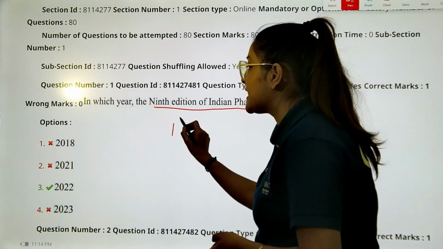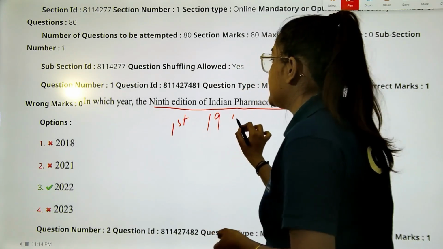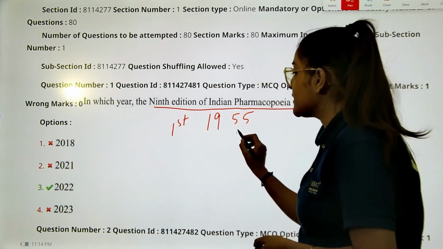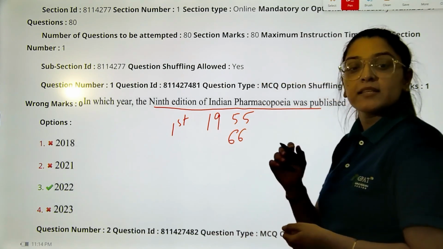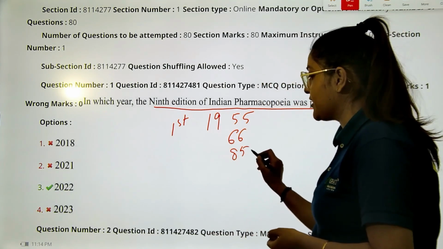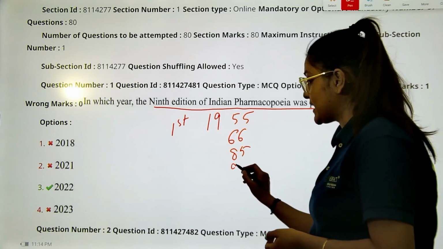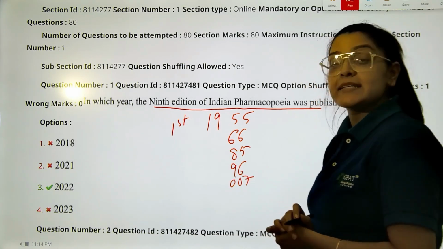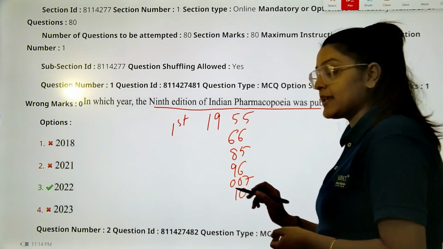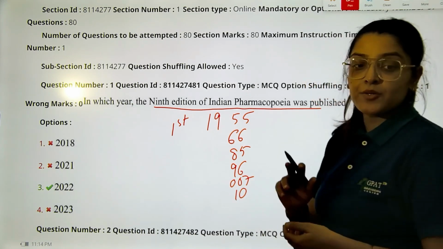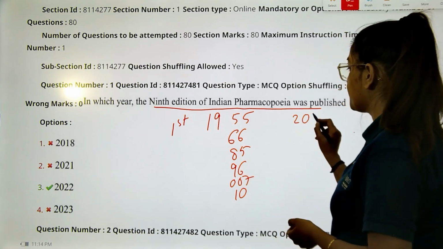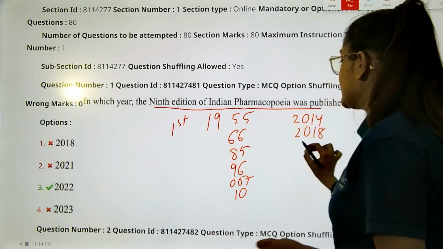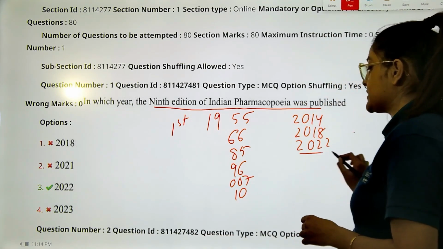The first edition was published in 1955. The second was published in 1966, the third in 1985, the fourth in 1996, the fifth in 2007, the sixth in 2010, the seventh in 2014, the eighth in 2018, and the ninth was published in 2022.